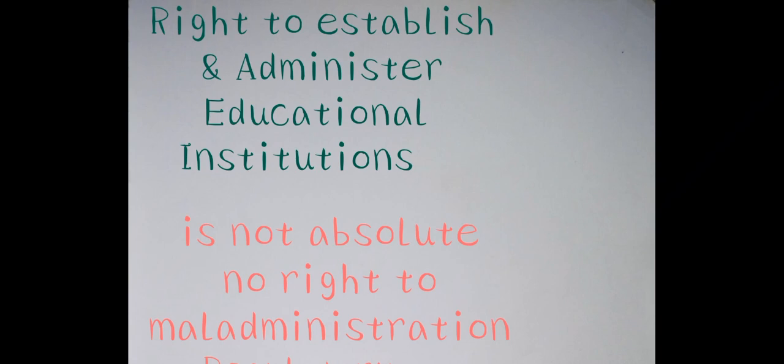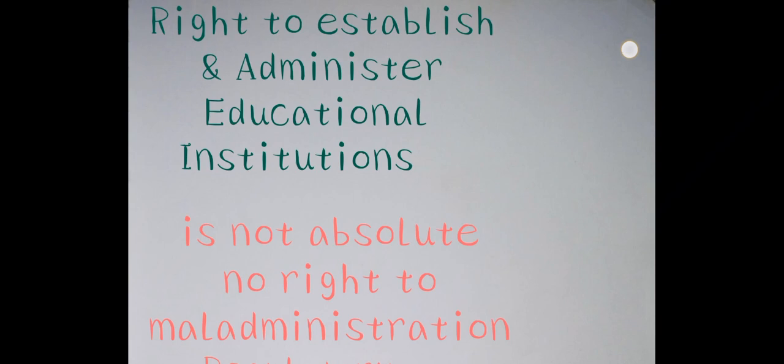Here not absolute means there is no right to maladminister in the educational institution. It means there are no wrong things going on in the educational institutions. It means whenever there is maladministration, the government will take action against the minority educational institutions.